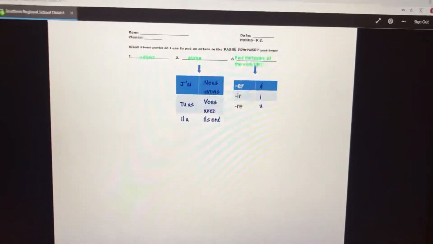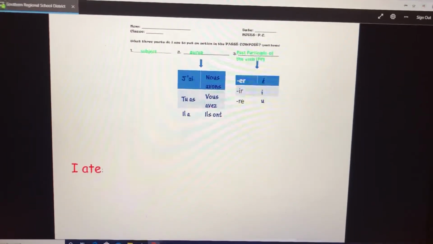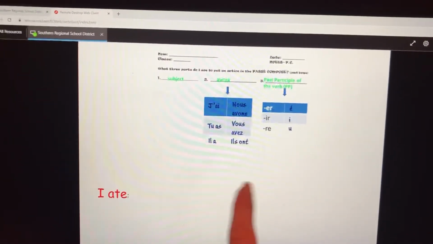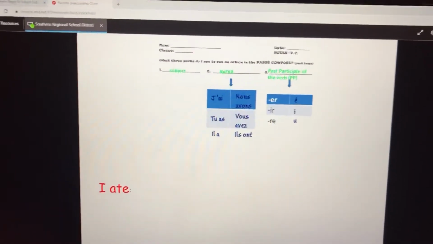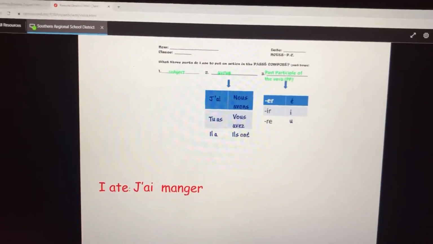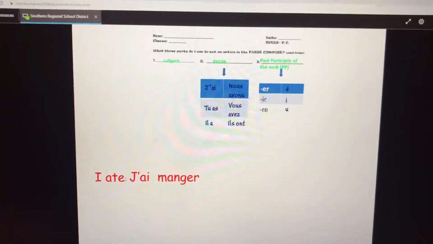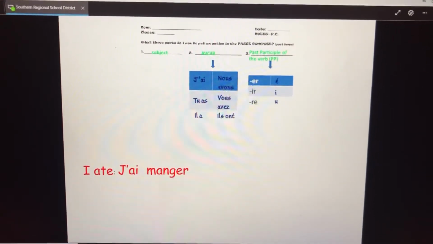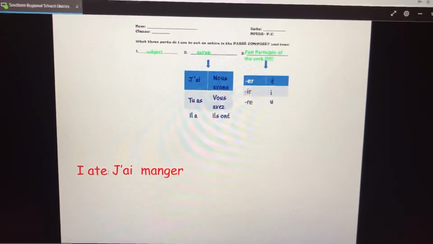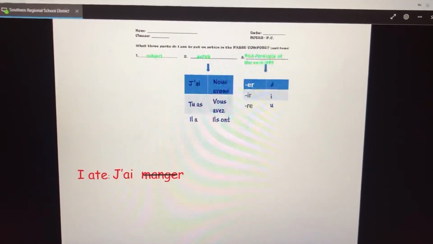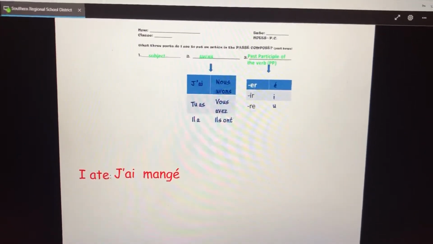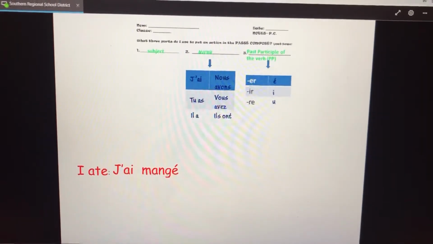For example, if you want to say I ate, you need your subject, avoir, past participle. So I have is j'ai. We're using the verb manger. Manger is an ER verb. So to form the past participle of an ER verb, you drop the ER and you replace it with an E accent aigu. J'ai mangé.